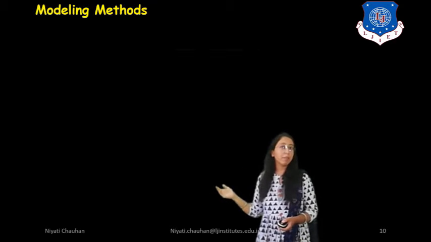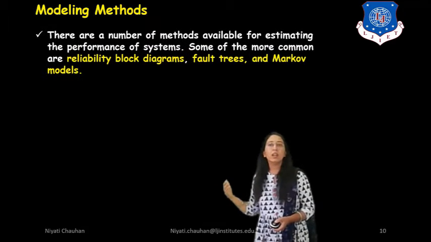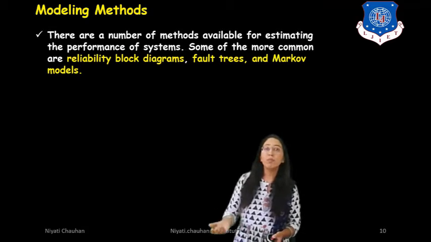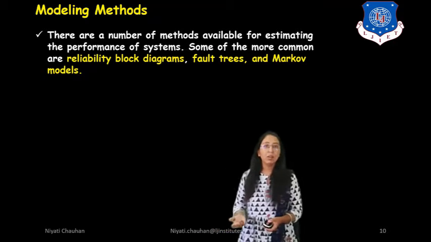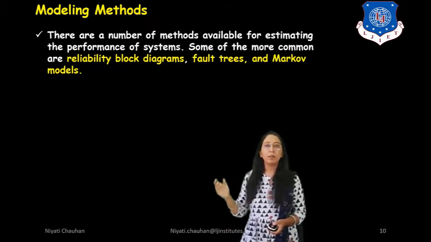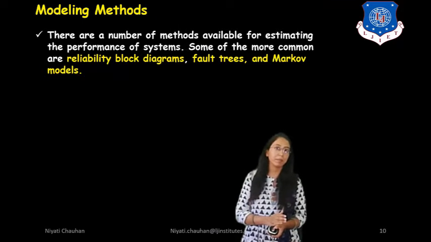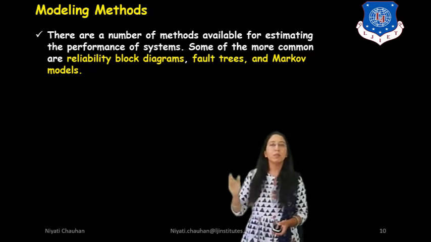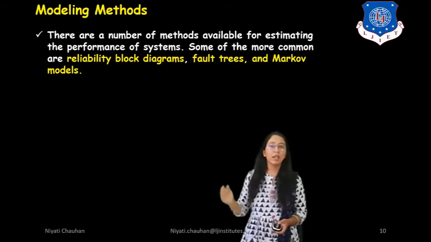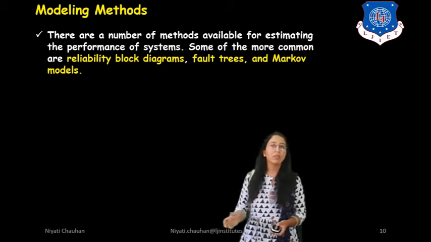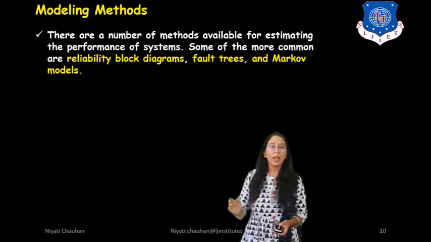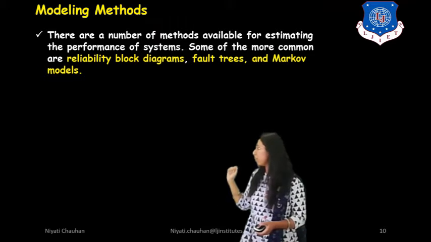Next is modeling methods. There are a number of methods available for estimating the performance of a system. Some of the more common are reliability block diagrams, fault tree, and Markov methods.